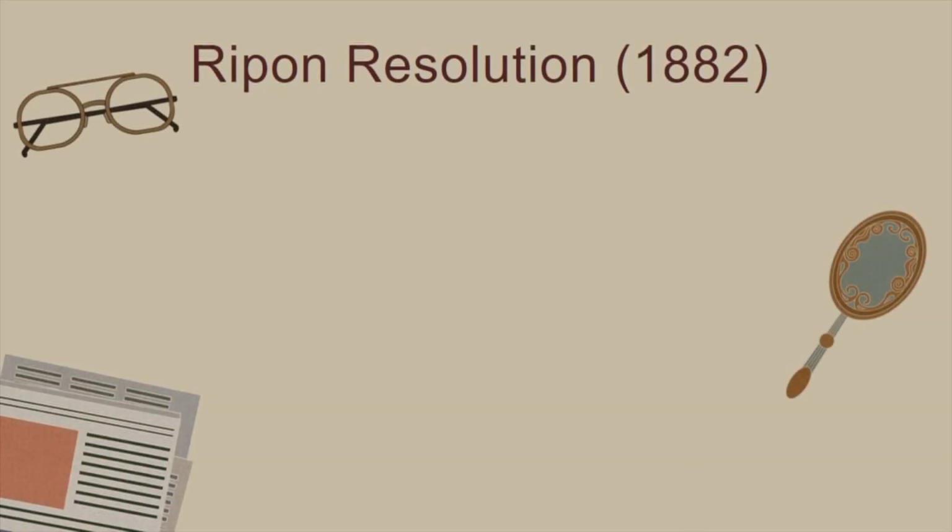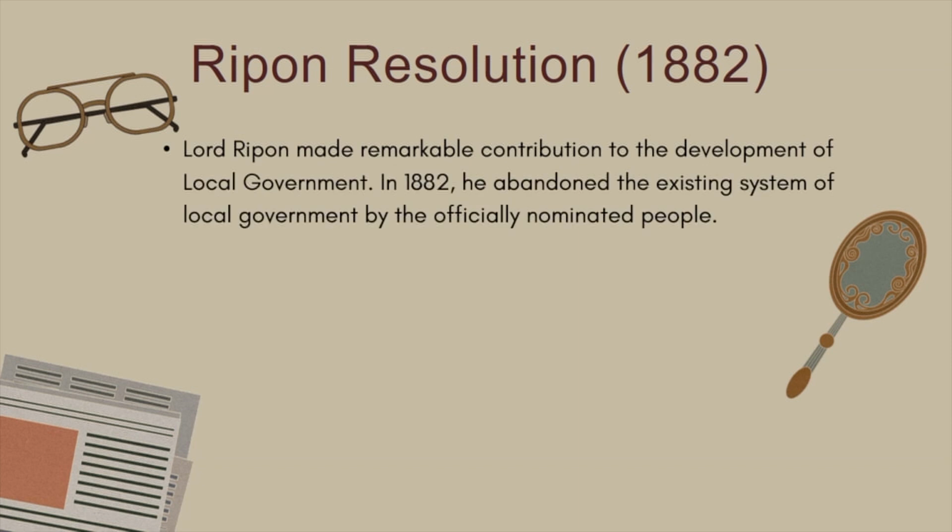Now, the most important person as far as the British in India is concerned is Lord Ripon, who made a remarkable change as far as local government is concerned. We can consider Lord Ripon as the father of local government in India. He made a remarkable contribution to the development of local government.